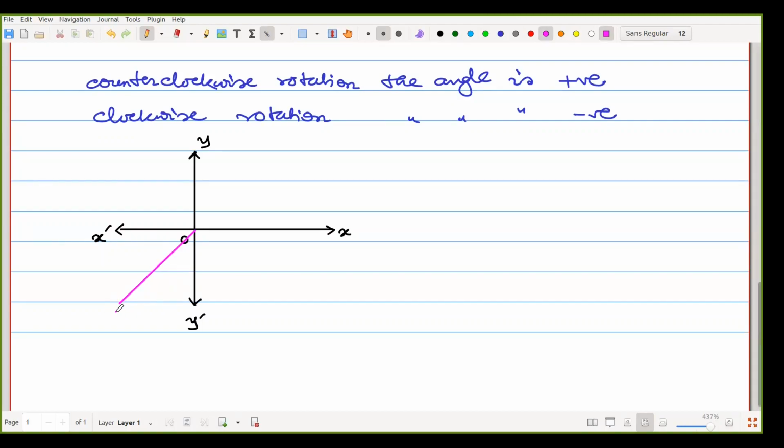That is our OP. So what should be the angle here? The angle we are drawing is from OX to OP. Always remember, we are drawing it with counterclockwise or anti-clockwise rotation. Suppose we give theta as the name of the angle. So here, that angle theta is positive.